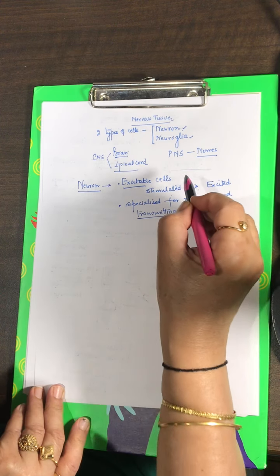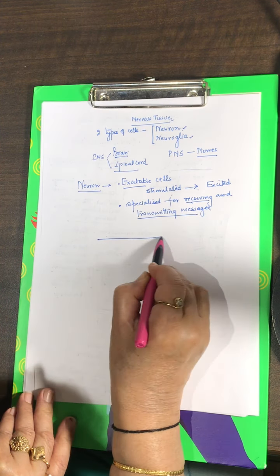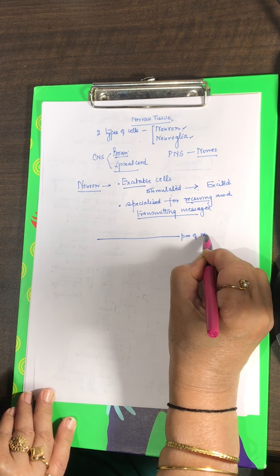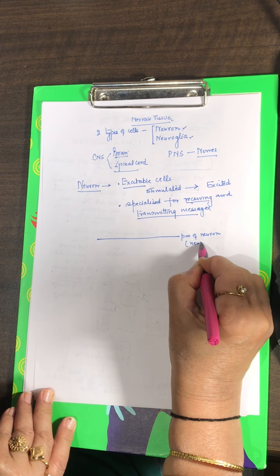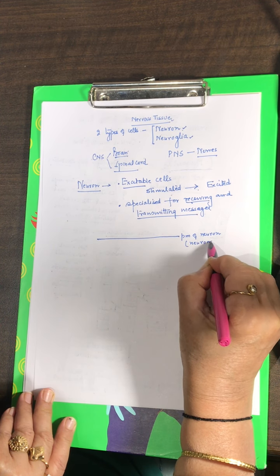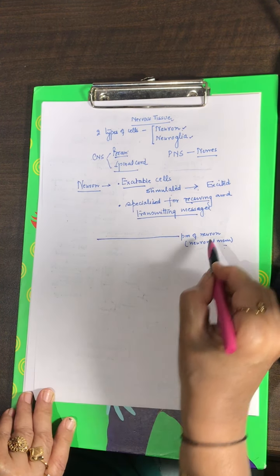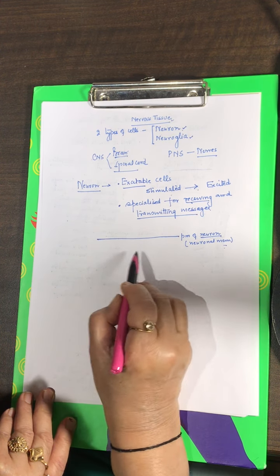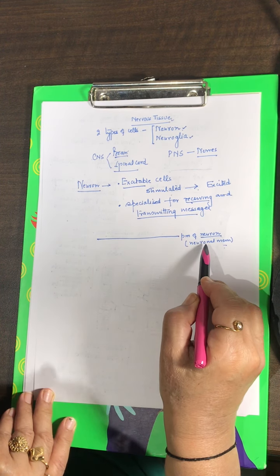Now what do we mean by excitable cells? Suppose this is the plasma membrane of a neuron. I can call it the neuronal membrane. A neuron is a nerve cell. It is bounded by a plasma membrane. I have just shown you a part of the plasma membrane of a neuron.